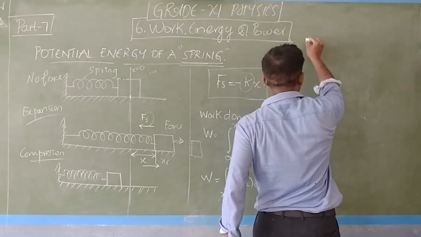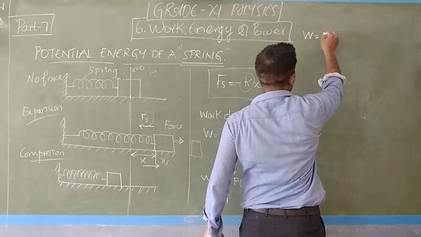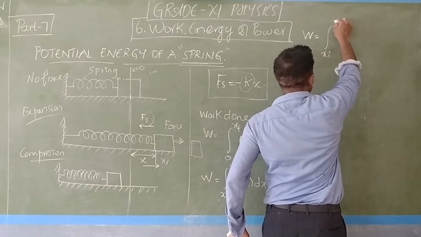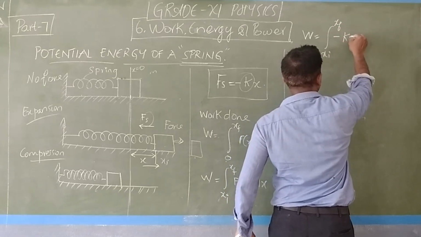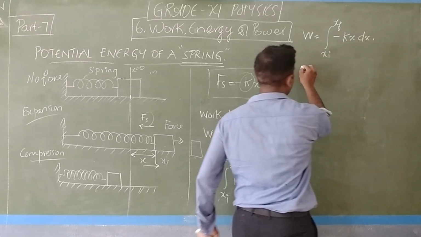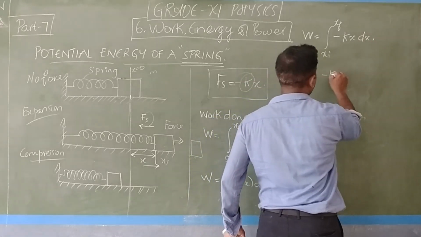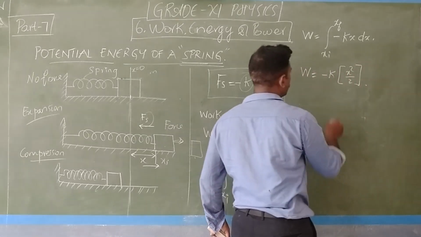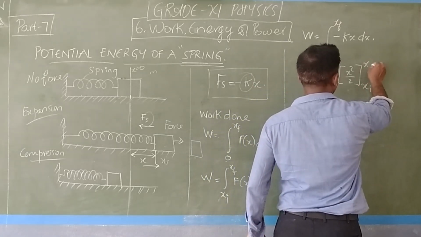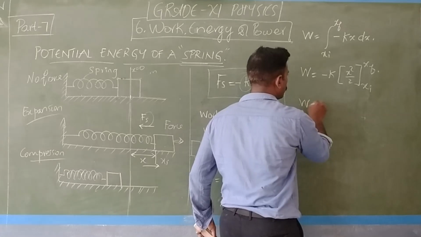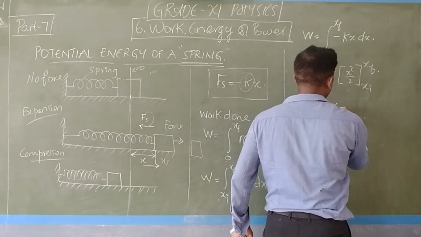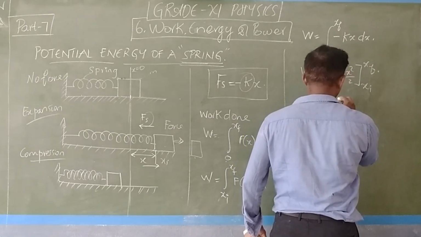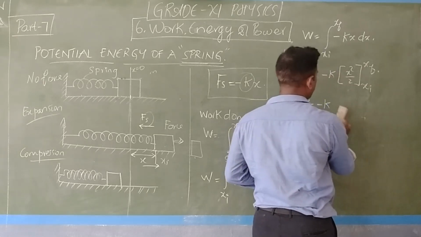So now after integrating, what is W equal to? What is f of x? That is the integral from xi to xf of negative kx dx. Then W is equal to negative k times x square by 2, evaluated from x initial to x final. Then W is equal to negative k into xf square by 2 minus xi square by 2, taking the 1 by 2 outside.